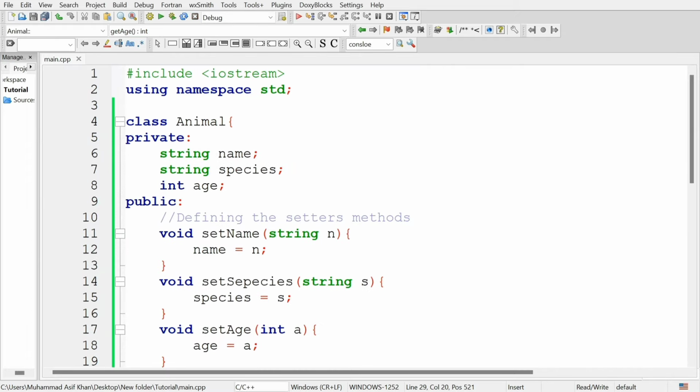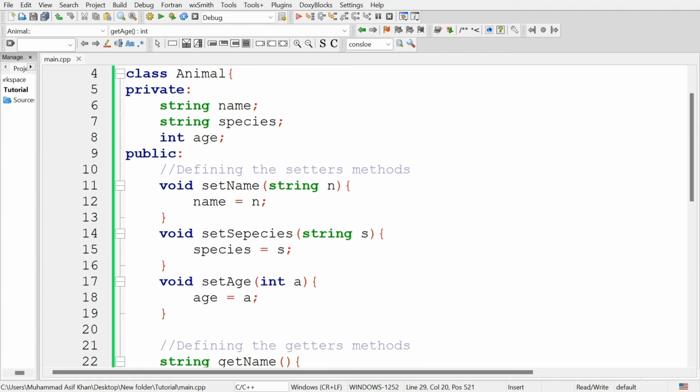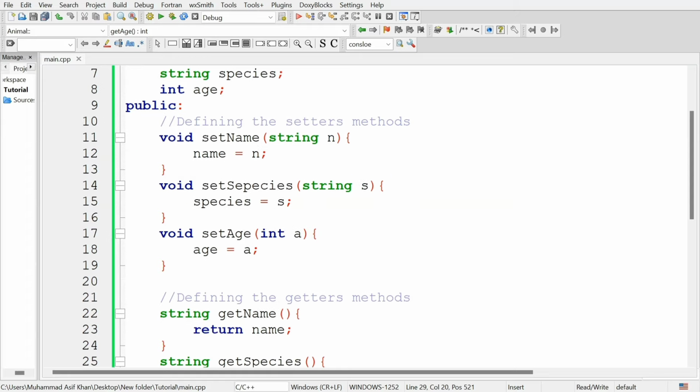In this video we learned about getters and setter methods in detail. This is a simple class of animal for which we created the setter methods set name, set species and set age to set the values of three attributes of the animal class that are private.